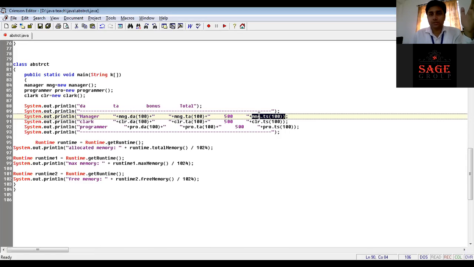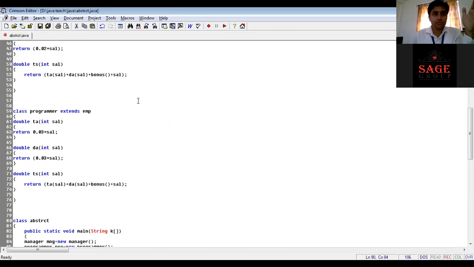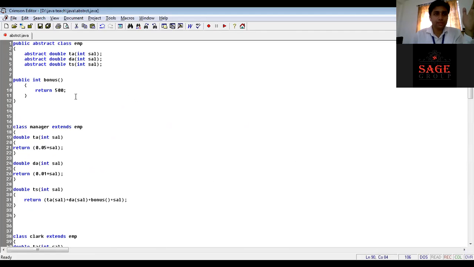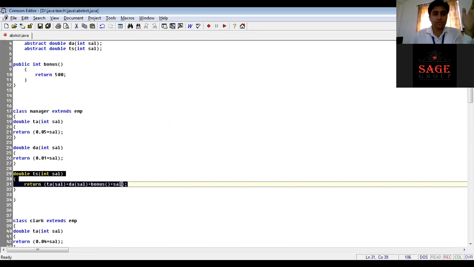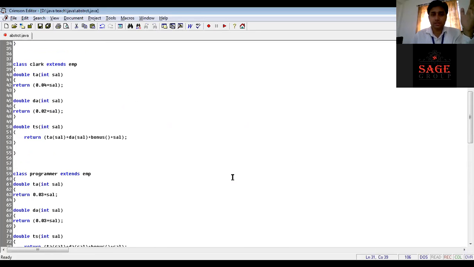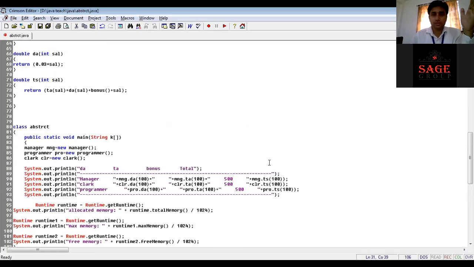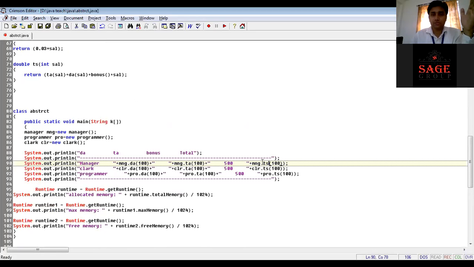And here is the total salary. Whenever we call the TS method on the MNG, it means the TS method of manager will be called. It will call the respective methods, calculate the total salary of the manager, and return it, and here we will get the final salary.